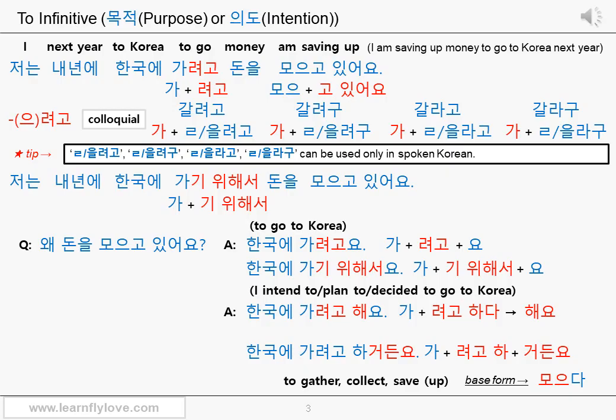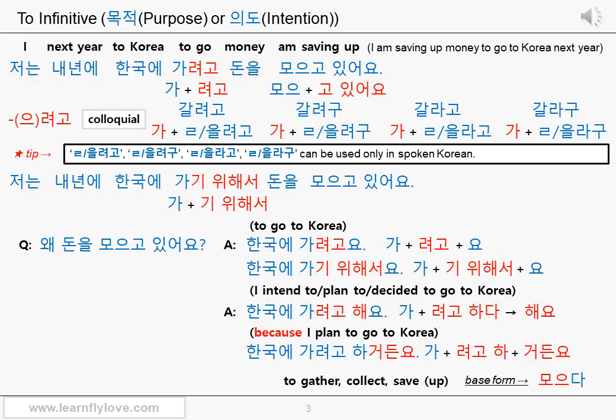Therefore, basically, 으려고, 려고 하다 is used. Do you remember this ending 거든요? This final ending 거든요 can be used to tell the reason as if you are explaining it in an explanatory tone. Therefore, it can provide a nuance of because. This final ending can be used here because of the predicate 하다 from 으려고, 려고 하다.